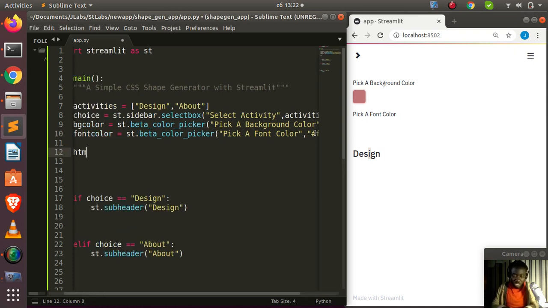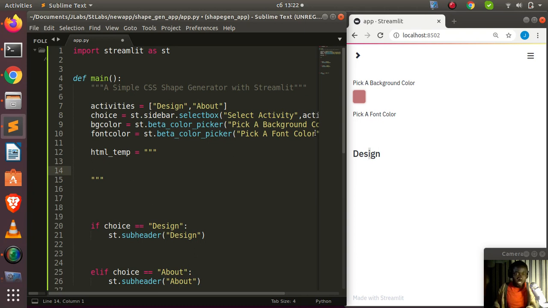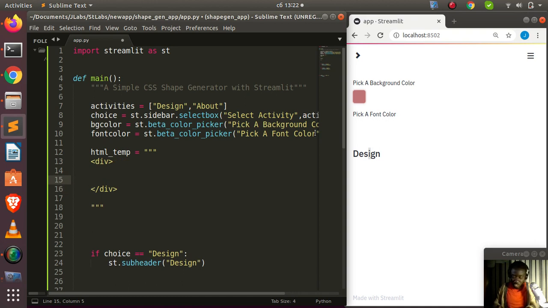Let's move on and add our HTML stuff to it. So we'll be creating our HTML template. Then I'm going to put my div stuff there. This is going to be something very simple, right? You can just use all your design here. So I'll get my div, which is going to go with something like this. Then from here, let's create another one for the h tag. We can make it h1 so that it's bigger. Then let's pass in a style, which is going to take my color.